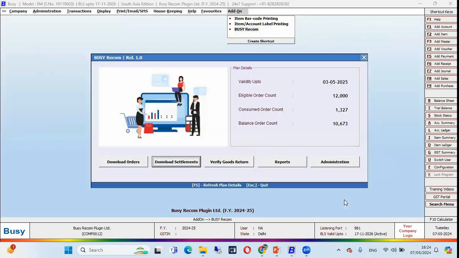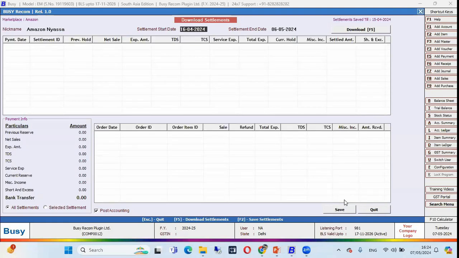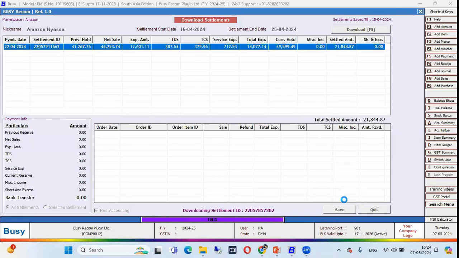Next is how to download the settlement, how to download the payment settlement. The second option for this is download settlement. In this window, you can see download settlements, select the marketplace, and specify the date range from which date to which date you want to download the payment settlement transactions. So you can specify like this, click on the download option and see.